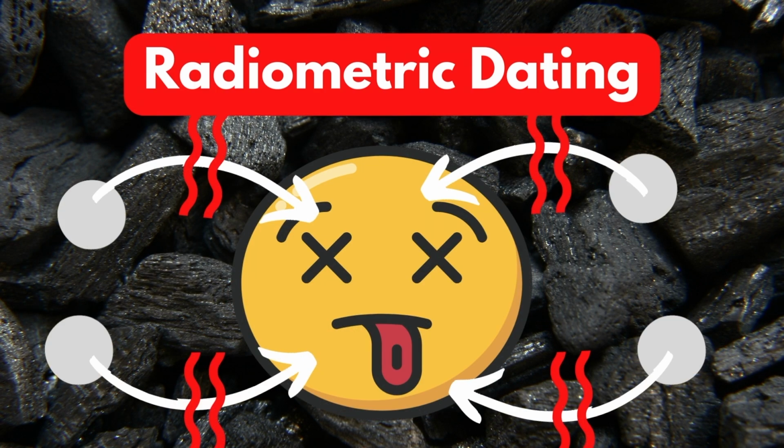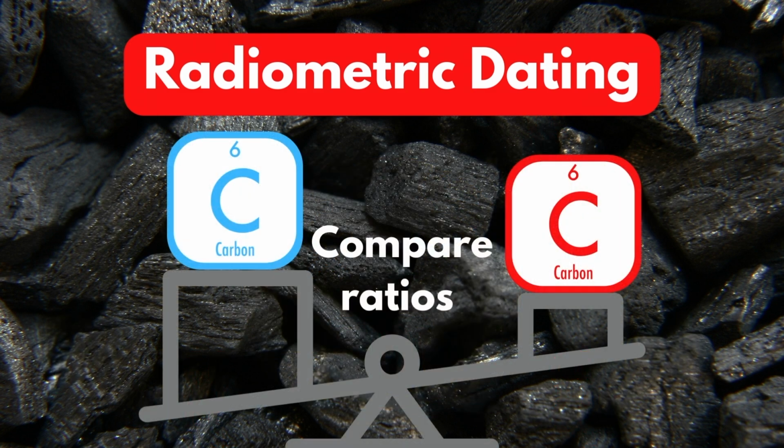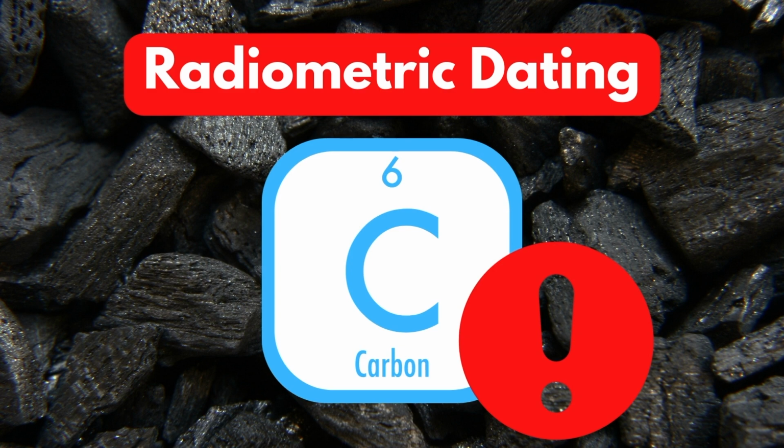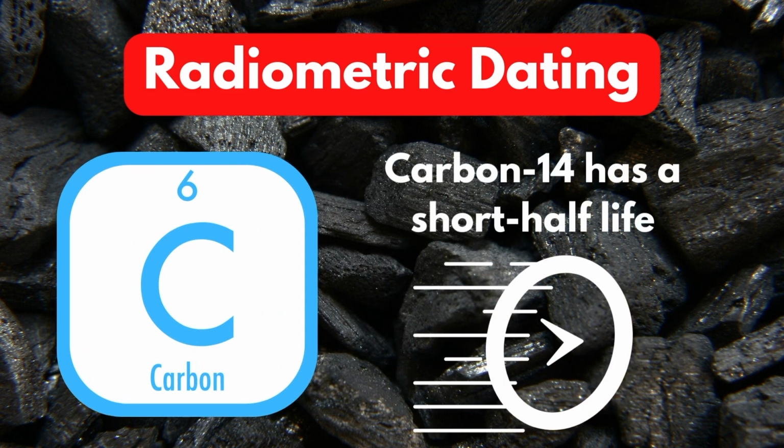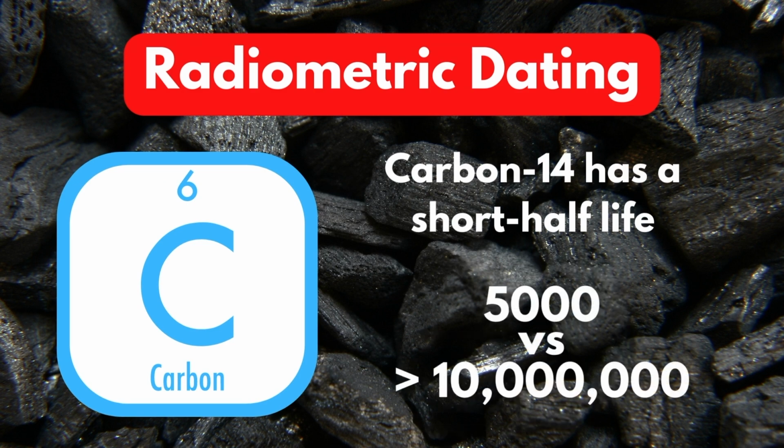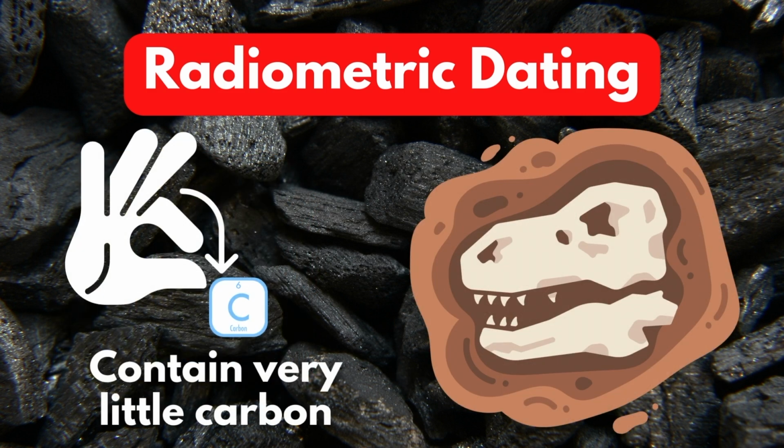So when a living thing dies, it stops accumulating new carbon, and at the time of death it has a fixed number of carbon-14 atoms. By observing the ratio between stable carbon-12 and carbon-14, scientists are able to predict how long has passed since the organism's death. But there are 2 major issues with using carbon for finding the age of dinosaurs. Carbon-14 has a relatively short half-life when compared to the time dinosaurs walked the Earth, and it only takes 5,000 years for half of the carbon-14 atoms to decay, versus the many millions of years dinosaurs existed. Further complicating this is the fact there's actually very little carbon in the fossilized remains of these animals.